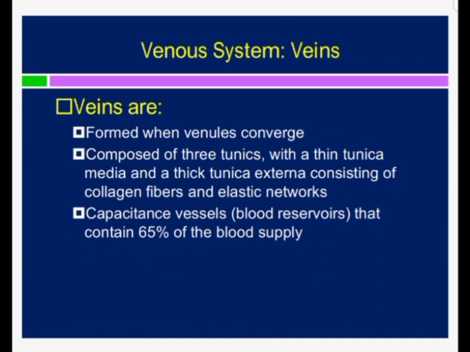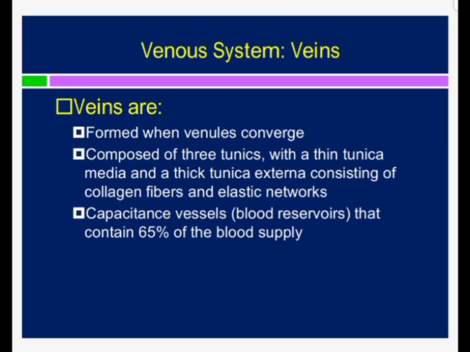Veins are formed when venules converge, and they give rise to small sized veins, then medium sized veins, and then we have the large sized veins, composed of 3 layers: the tunica intima, media and externa, or the adventitia. There is a thin tunica media and a thick tunica externa.